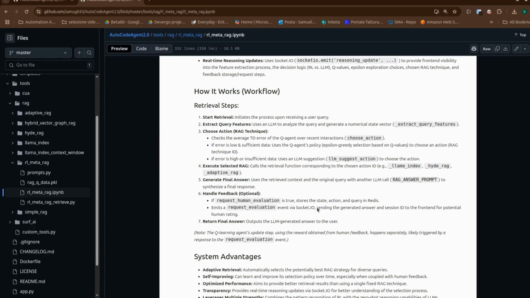This can even involve human feedback. The goal is for the agent to learn a policy. For this kind of query, state, that RAG technique, action, usually gives the best results, high Q value. It's meta RAG because it operates above the individual RAG techniques, orchestrating them intelligently.